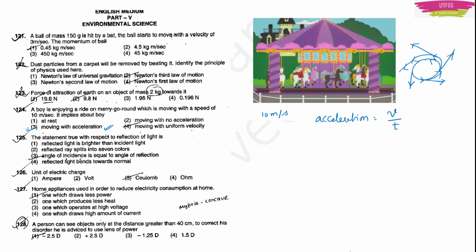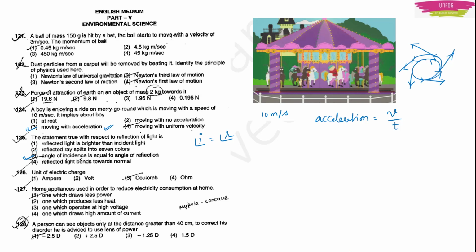Okay. Next question. The statement true with respect to reflection of light is, it is an optics question. The statement true with respect to reflection of light is: reflected light is brighter than incident light, reflected ray splits into 7 colors, angle of incidence is equal to angle of reflection, reflected light bends towards normal. See, simple thing, if I see angle of incidence is equal to angle of reflection, we know it. It is a simple thing. Angle I will be equal to angle R. So, option 3 should be the right answer.